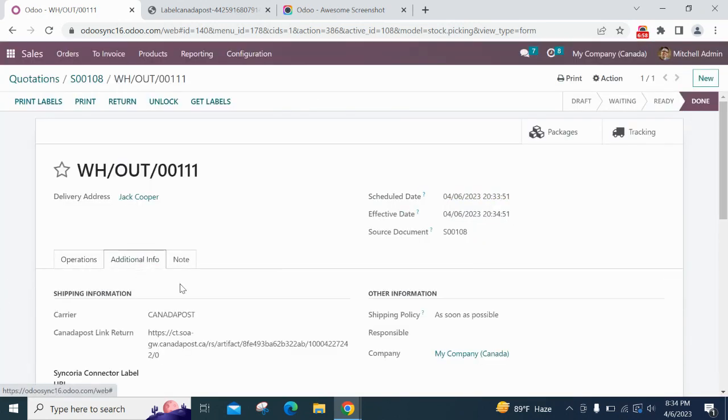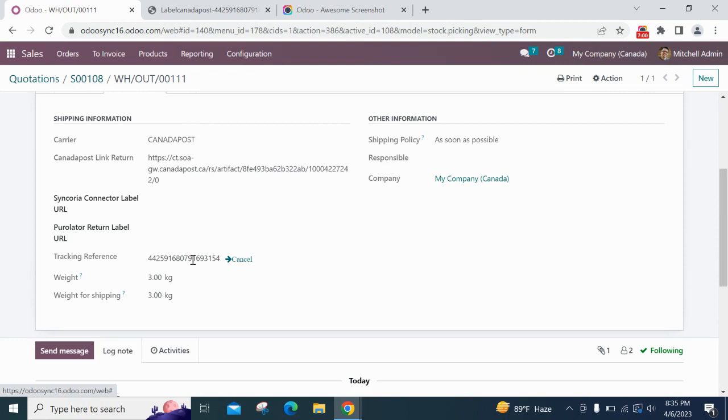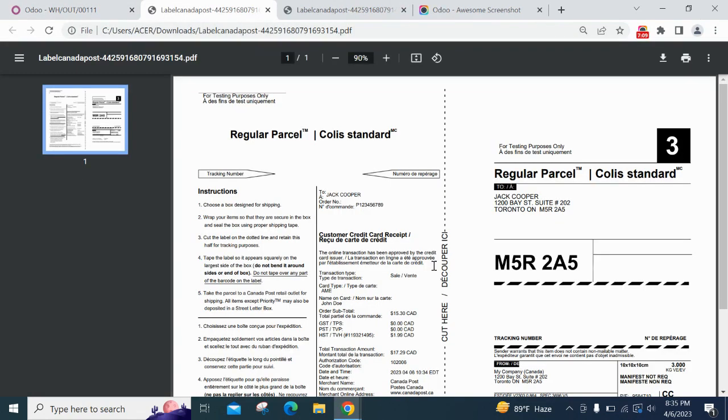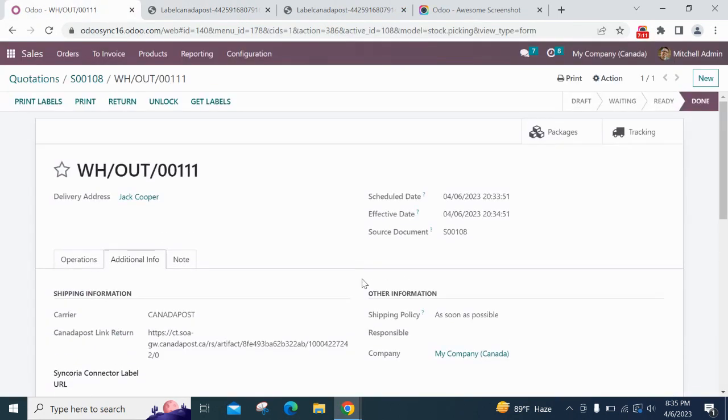In additional information, I can see the tracking reference is generated and the Canada Post return link is generated, and a label is also generated. We can also see the detailed information from here, and we can also return this in the same process. So this is how we integrate Canada Post in our system.